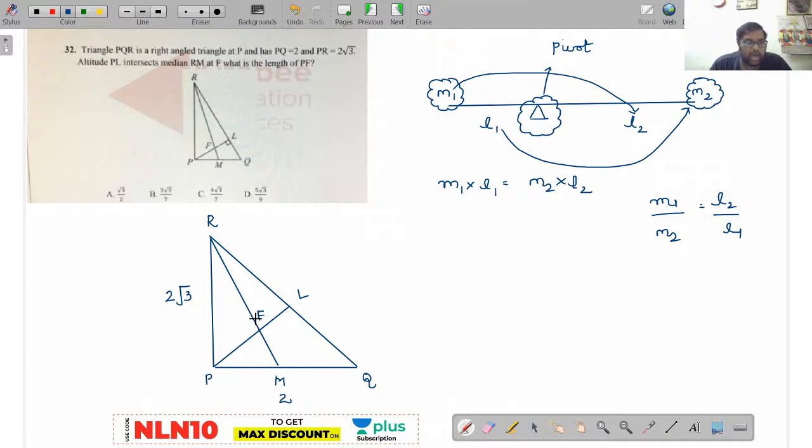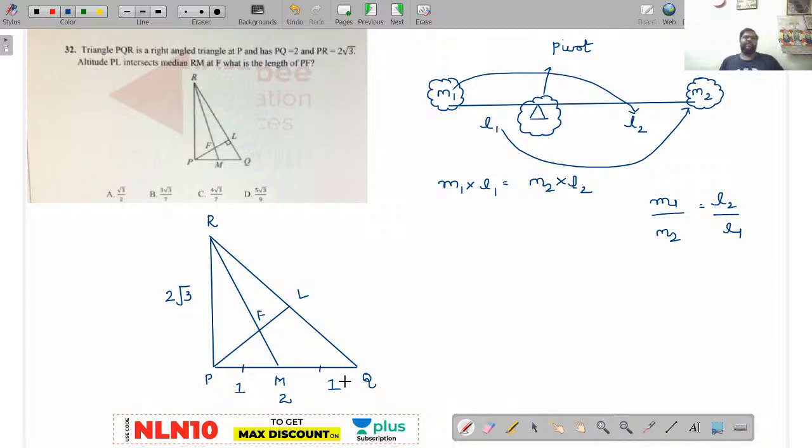Now see here, RM is called a median, right? So a median means it divides the base into two equal halves, right? Now can I take this as 1? Now PM will be 1 and MQ will be 1.